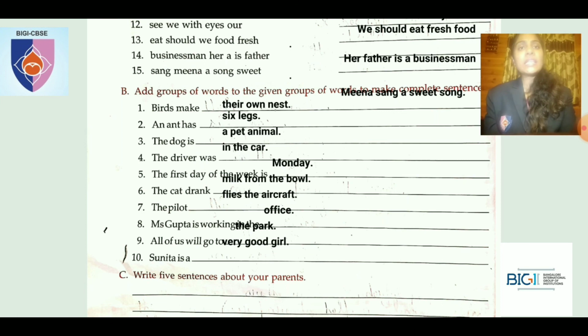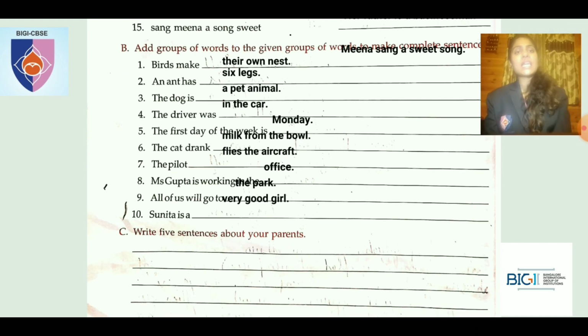Students, write these properly in your own grammar book in the pencil. Okay. I will rearrange this and send it to you once again in the WhatsApp group. And the last one is write 5 sentences about your parents. Will be a homework for you. So you'll have to make a simple 5 sentences about your parents and write it here.